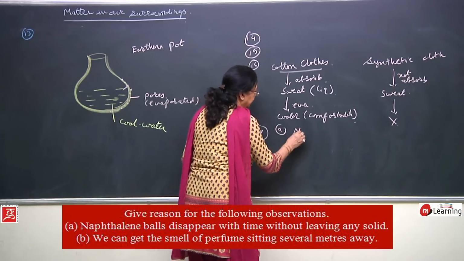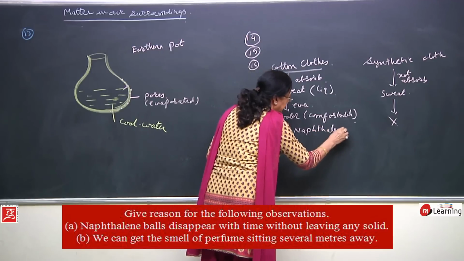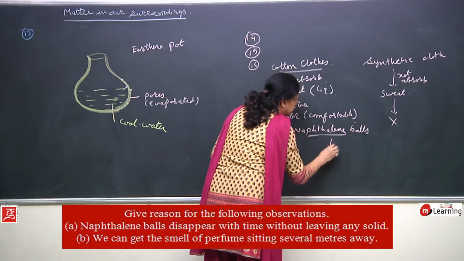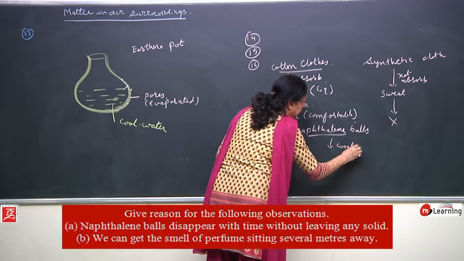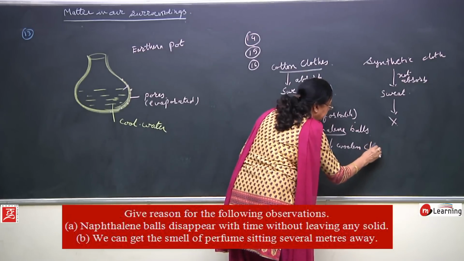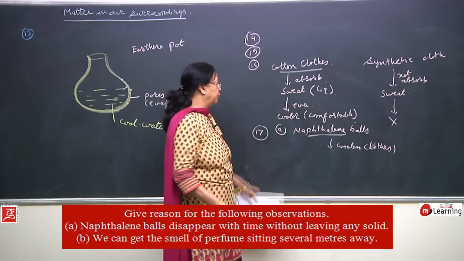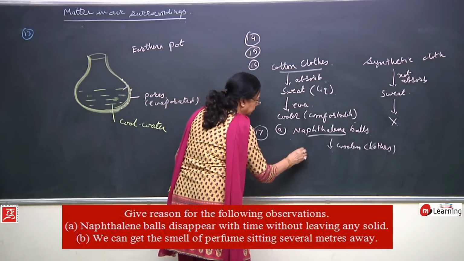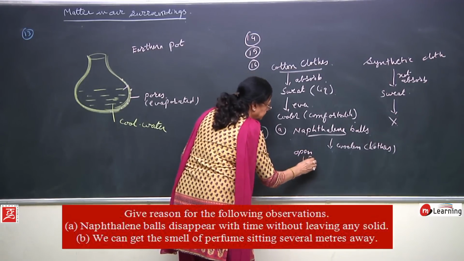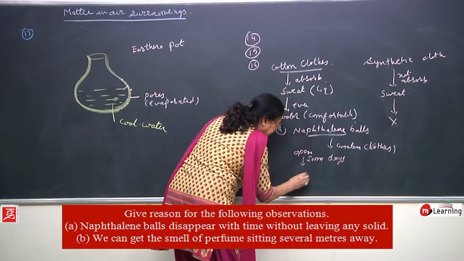You must have seen that naphthalene balls are kept in woolen clothes. In woolen clothes we keep naphthalene balls. If these naphthalene balls are kept open, after some days they disappear.